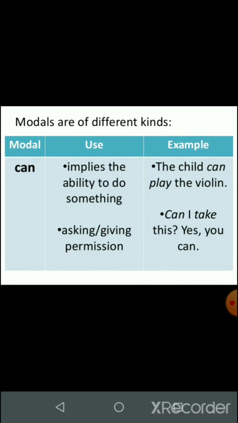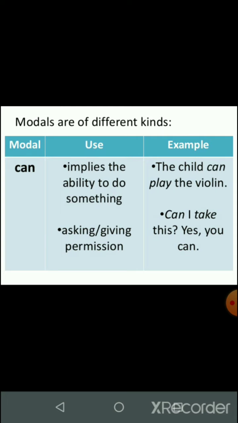Now we are going to identify and also revise where we are going to use which particular modal. Let us start with can. We use can to define the ability to do something. For example, the child can play the violin. So the ability of playing violin is defined by the modal can.